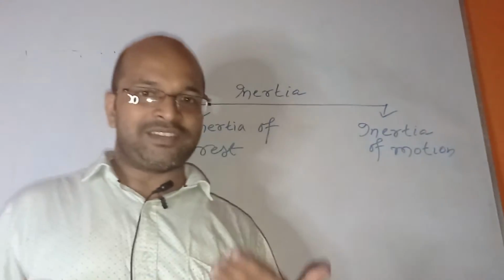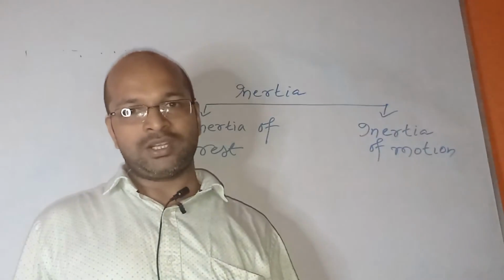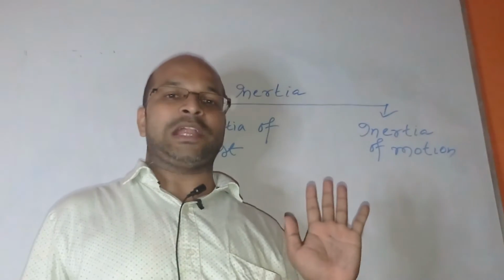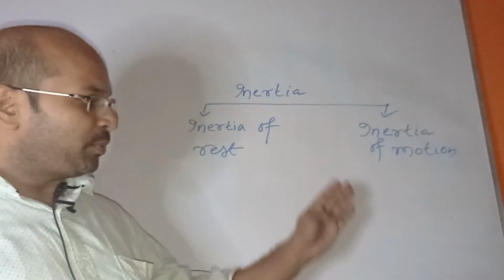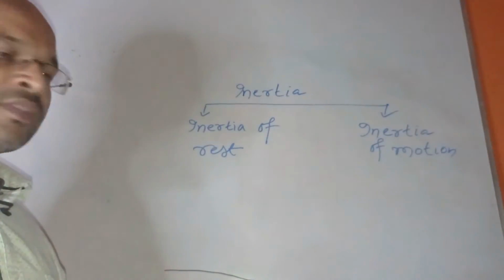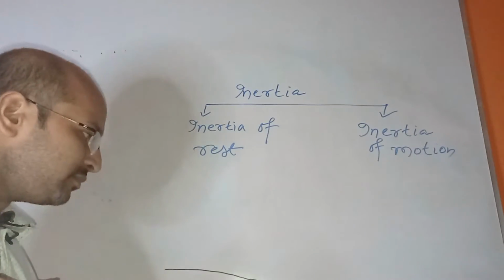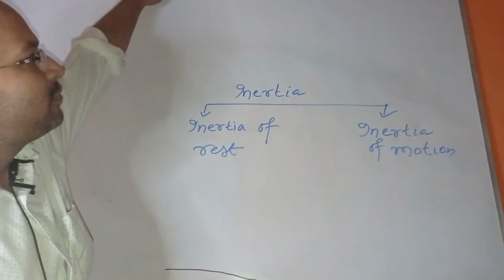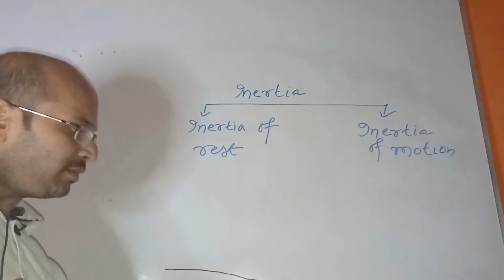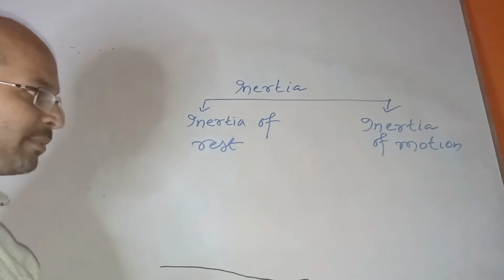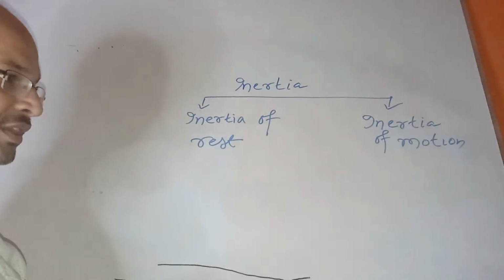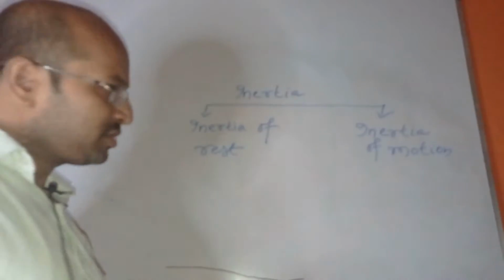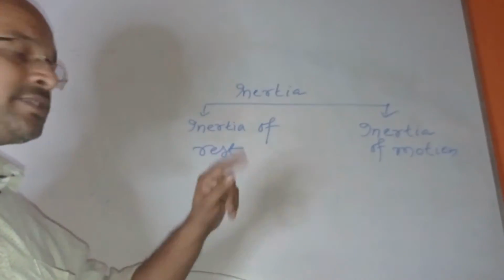So if a body is at rest, it will try to remain at rest until and unless a force is applied on it. Again I am showing you, suppose this board is at rest. Now I am applying force by my hand, suppose from downward, and it is coming in the state of motion now. Now it is moving because I am applying force. So I hope you understood this.